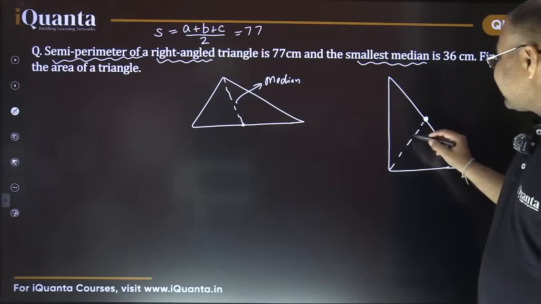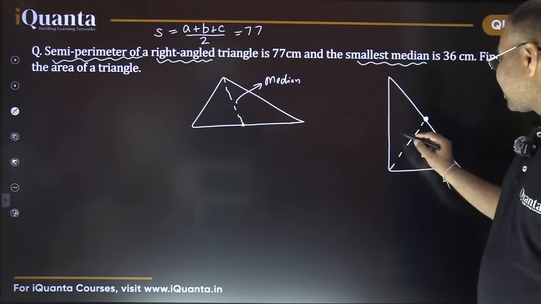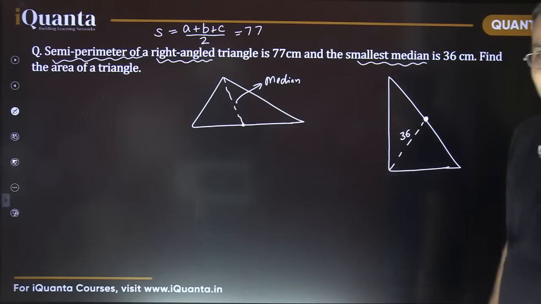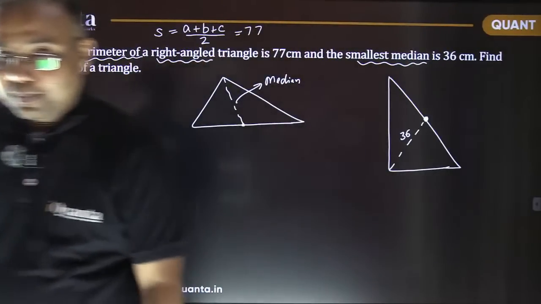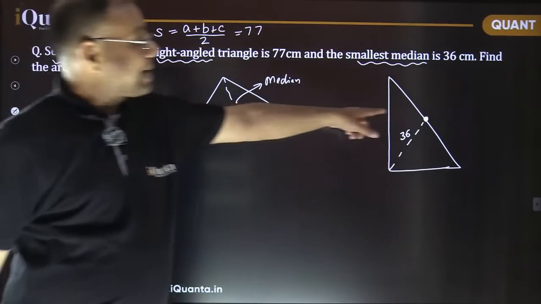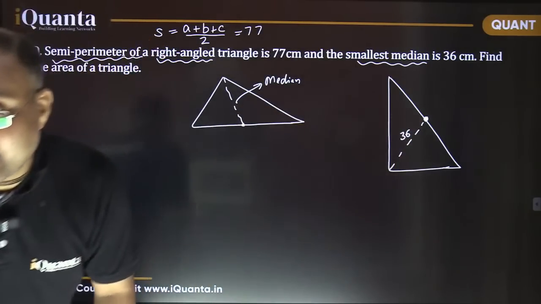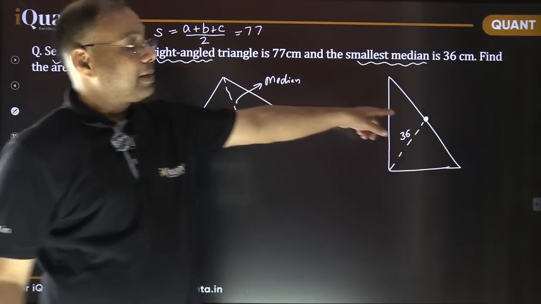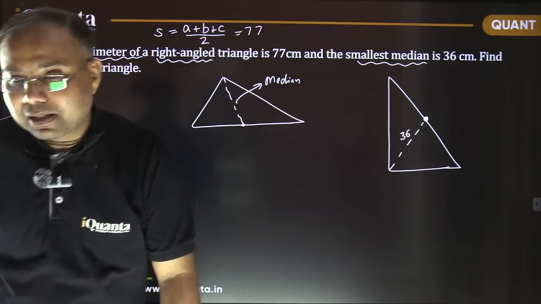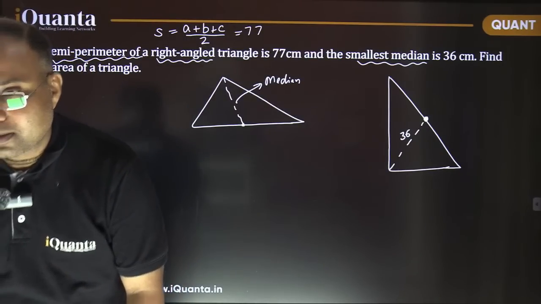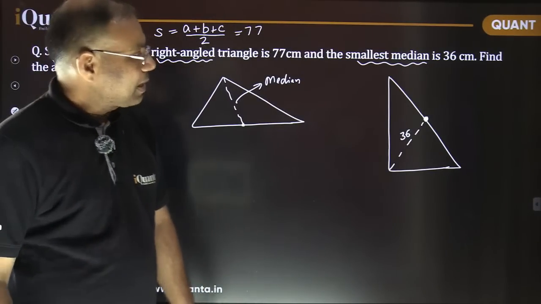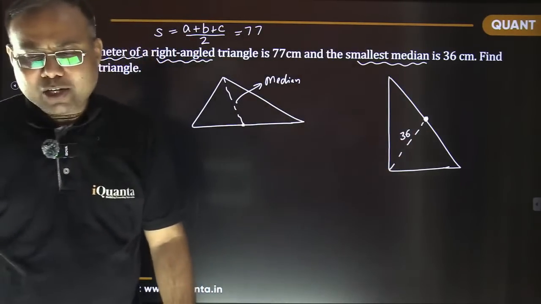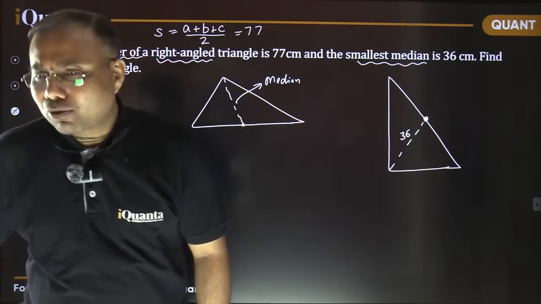Do you recall anything else with this? This length is given 36 here. So this is midpoint of hypotenuse. It need not to be right angle here. 90 degree होना जरूरी नहीं है, right? It may not be right angle here. It can be, but it is not compulsory. Not correct answer, Prakhar. What else can you recognize with this? The midpoint of hypotenuse. Try to think. Do you know something about this?